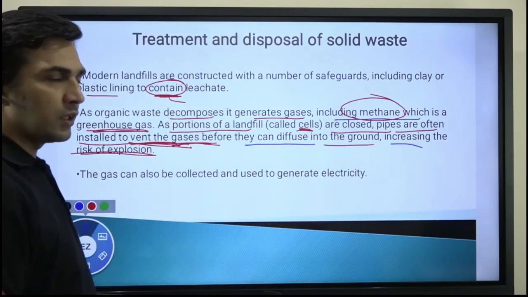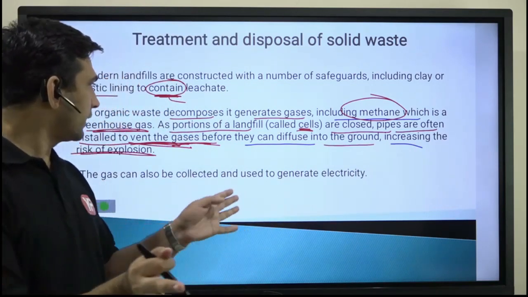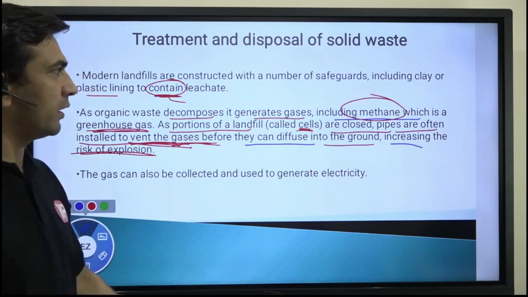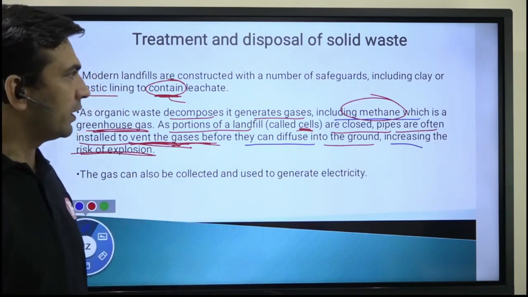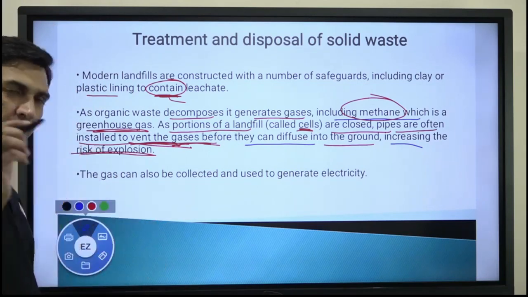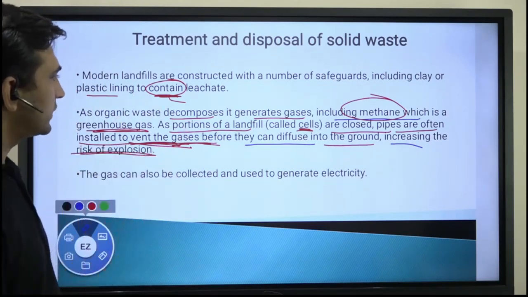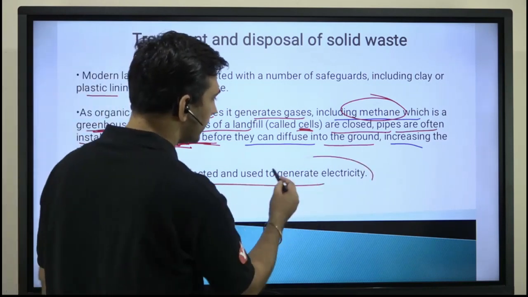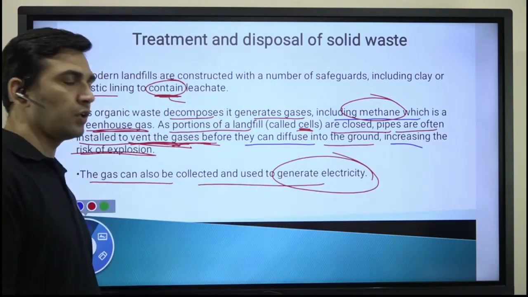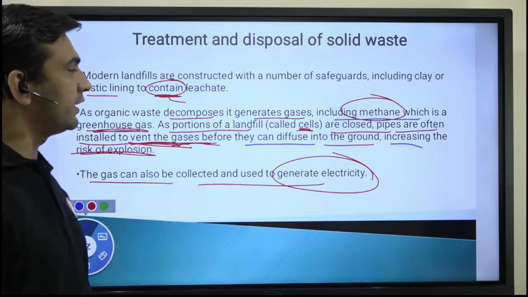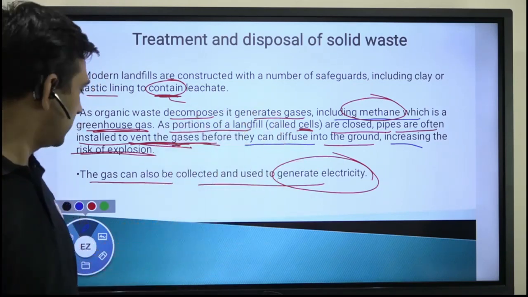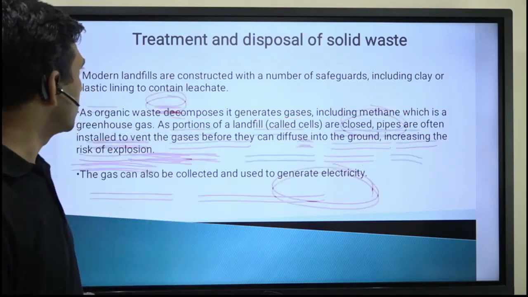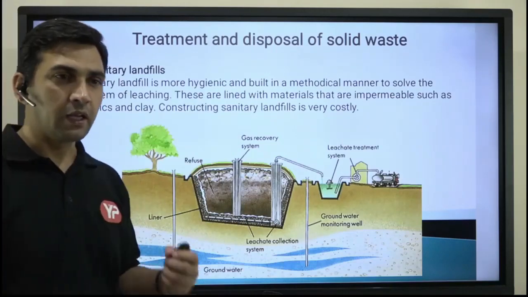So that the gases in the surrounding area don't spread out and diffuse into the ground surface and later, under high pressure, create a blast-like situation. Since you have already provided a vent, you can take out this gas, and you can also use it to generate electricity if you collect it properly, because it carries a certain heating value. By burning that gas you can generate electricity. So that is the meaning of sanitary landfills.